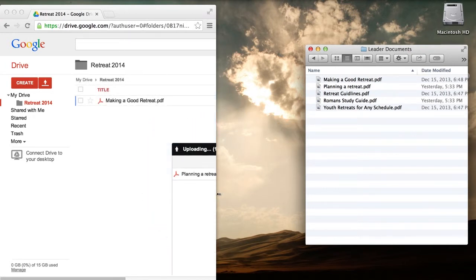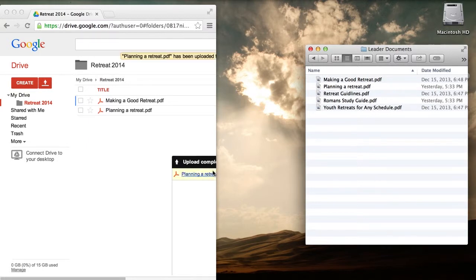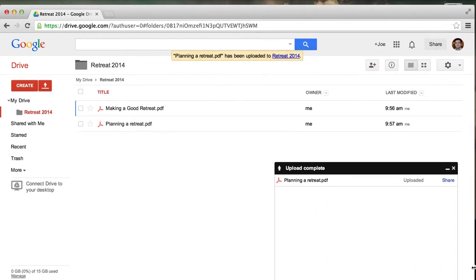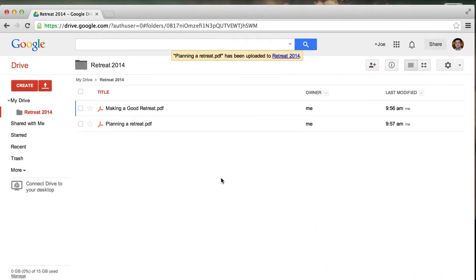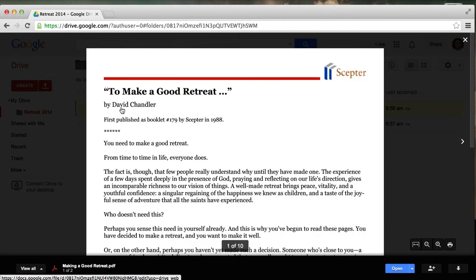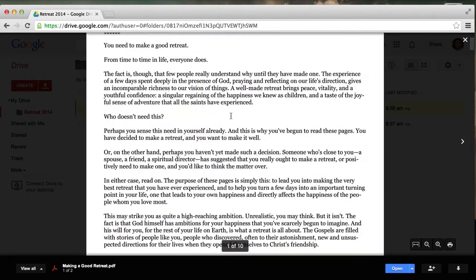And we'll see that it works very well. And what it's doing is it's uploading the file right in there, and we'll make our window back to normal size again. Very convenient. And now we have our documents just like this. Google Drive has a built-in PDF reader, so if you want to look at these documents very quickly, click here and it will open up. It's very nice. It gives you a nice clean way to view your documents.